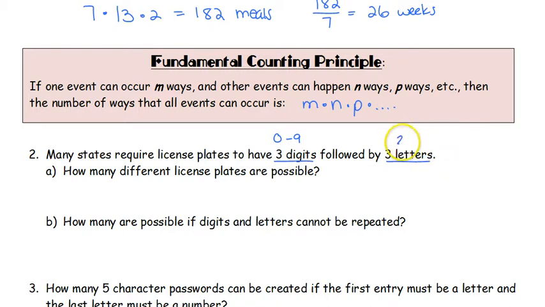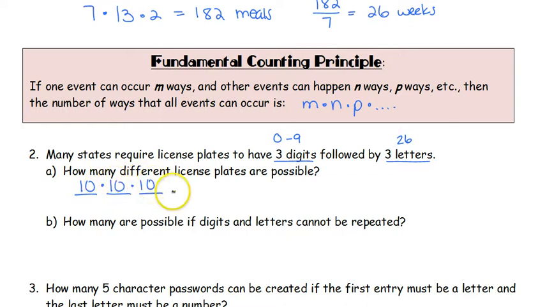We know that there are 26 letters in the alphabet. So if we want to come up with all the different license plates, we have to think about all the different ways that it could happen. There's 3 digits and 3 letters. So our first 3 blanks are going to be contained by numbers. You have 10 options. 0 through 9, those are 10 different options.